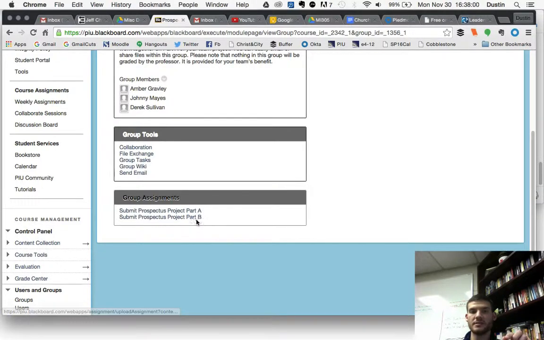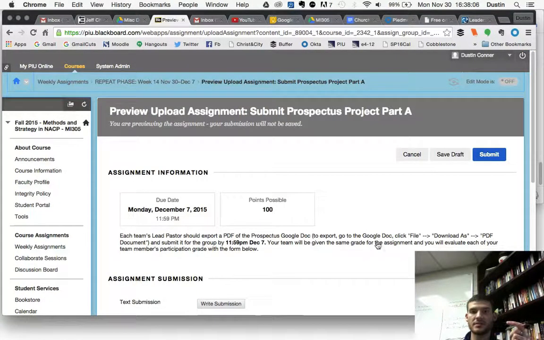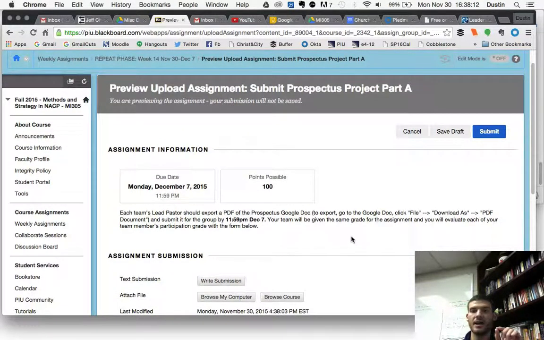Now there's 2 of these, right? Part A and Part B. When you click Part A, it'll bring up the instructions and give you some things you need to note. It says each team's lead pastor should export a PDF of the prospectus document, and here's how to export it, and submit it for the group by next Monday, 11:59. You will be given a group grade. It'll be reflected in your Blackboard and on your student portal. And then the evaluations will be added into that group grade as far as your participation grade.